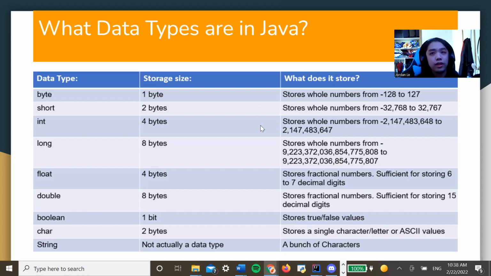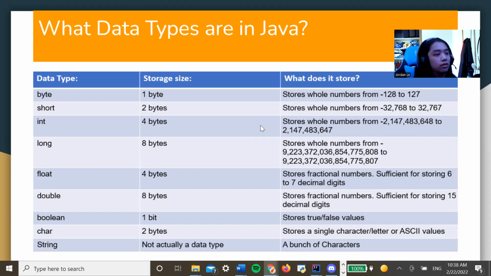Float and double are just numbers with decimal points. They use a complicated math system, which you will learn in 1047. Is it 1047? Yeah, 1047. You'll learn about how floats and doubles are calculated. It's weird. Booleans are just yes or no. It's on, off, 0 or 1. It's just true or false.